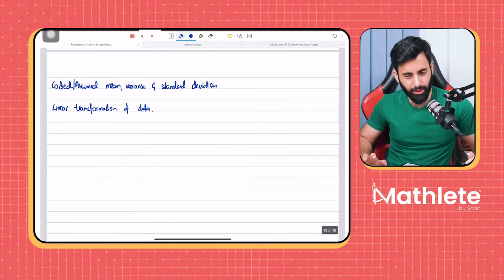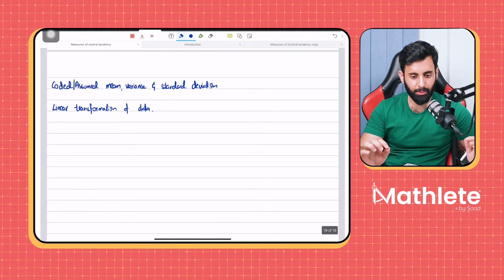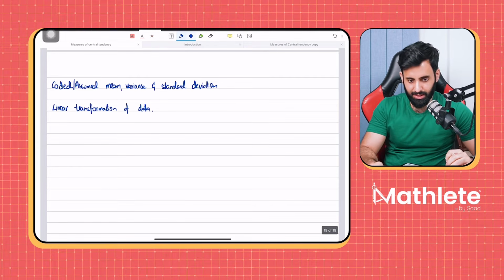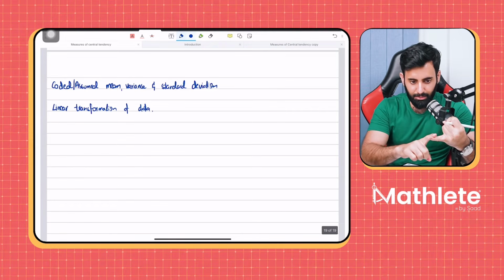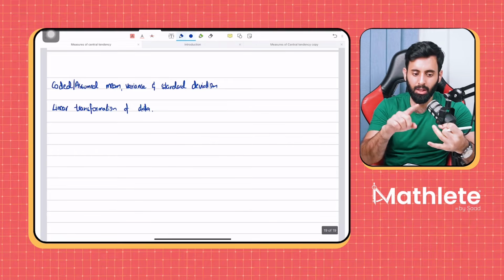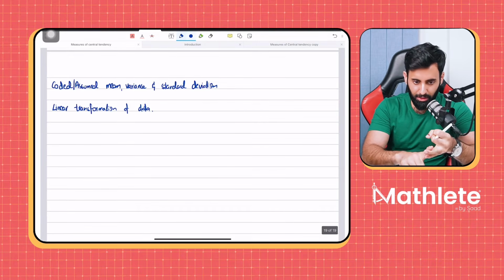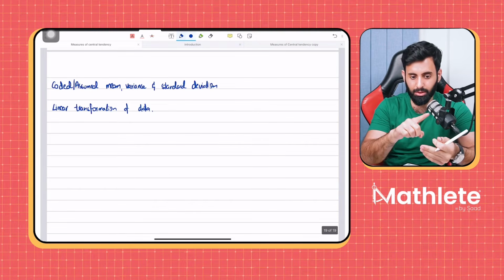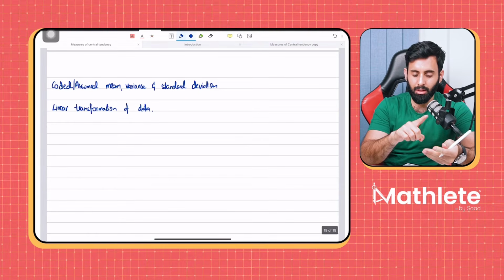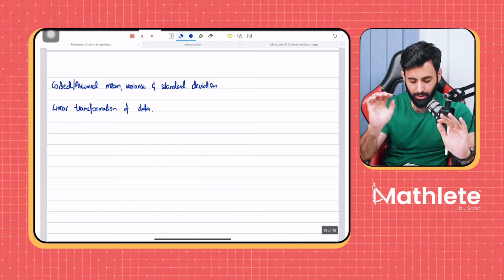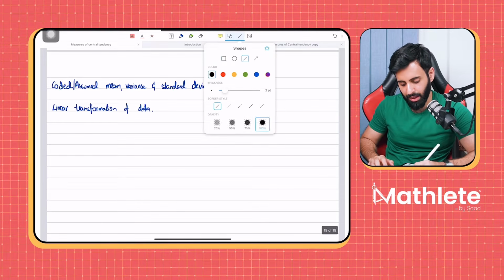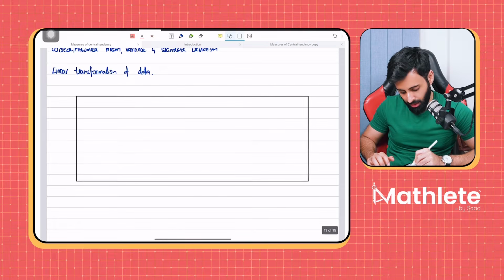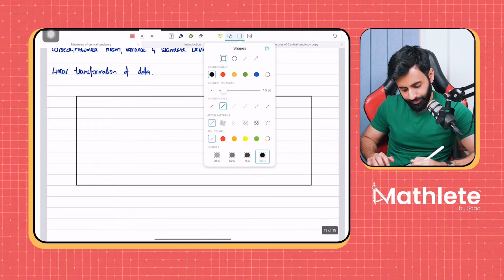In essence, what we're going to do in this question is see what happens to the mean, variance, and standard deviation when we add something to all the values of x, when we subtract something from all the values of x, when we multiply all the values of x by something, or when we divide all the values of x by something. Okay, that's what we're going to see: the impact on mean, variance, and standard deviation. We're going to do this with the help of an example right here.